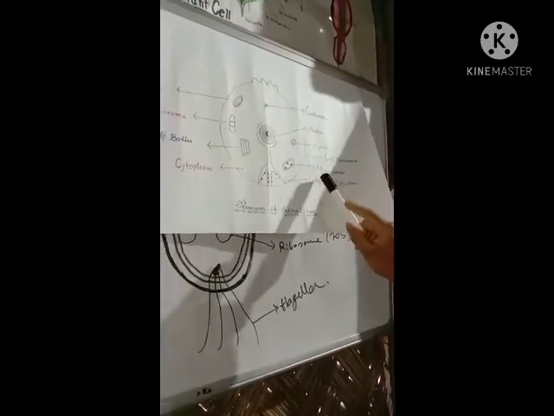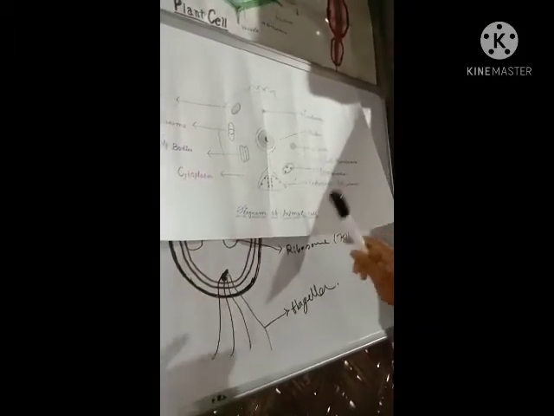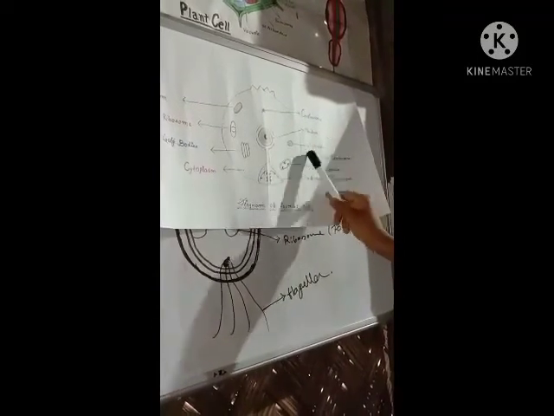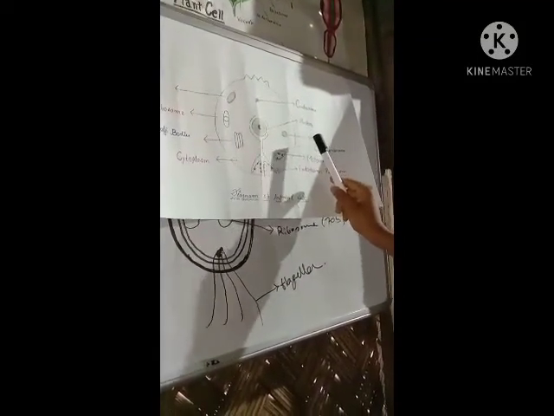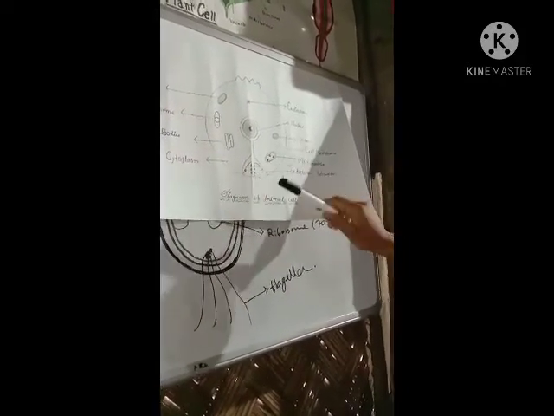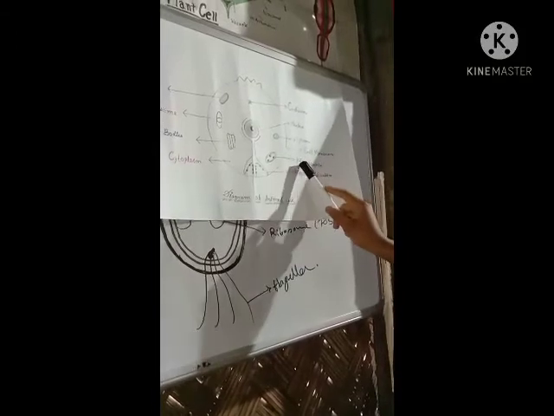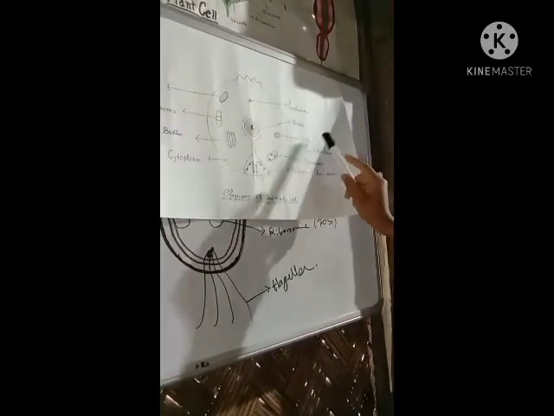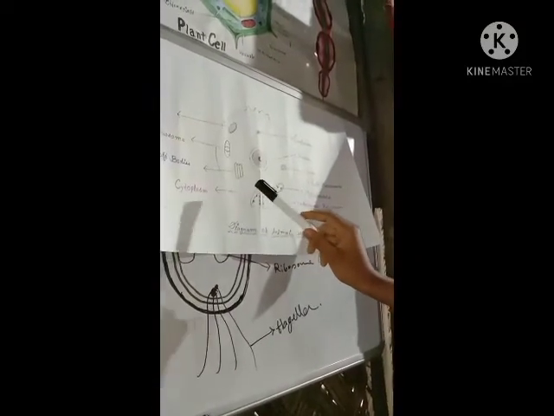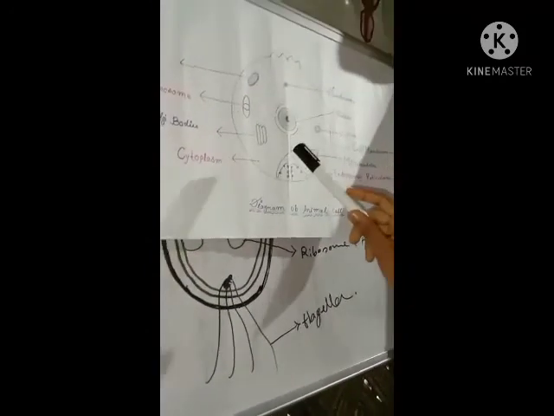Then we discuss about mitochondria. Mitochondria is double membrane covered and acts as a powerhouse of the cell. Lysosome, the sac-like structure which contains hydrolytic enzyme and is single membrane covered, acts as a digestive bag, suicide bag, scavenger, etc. It is called lysosome. Cytoplasm, the jelly-like colloidal substance present inside the cell membrane, is called cytoplasm.